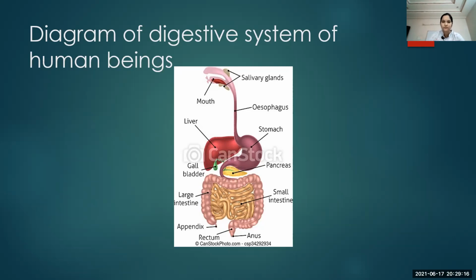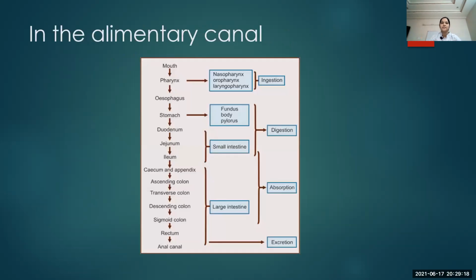Coming to the next slide, this shows what the alimentary canal involves. Food passes from the mouth to the pharynx, to the esophagus, to the stomach, and then to the duodenum, jejunum, ileum, cecum, and the appendix, a vestigial organ.